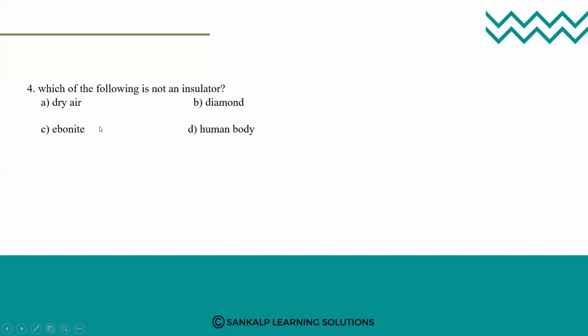Yes, Supriya, Lubna, Gayatri, Ankita, Bhuvana. Option D. Yes, option D is the correct answer. That is the human body. The human body is a good conductor of electricity. So what is not an insulator is the human body.